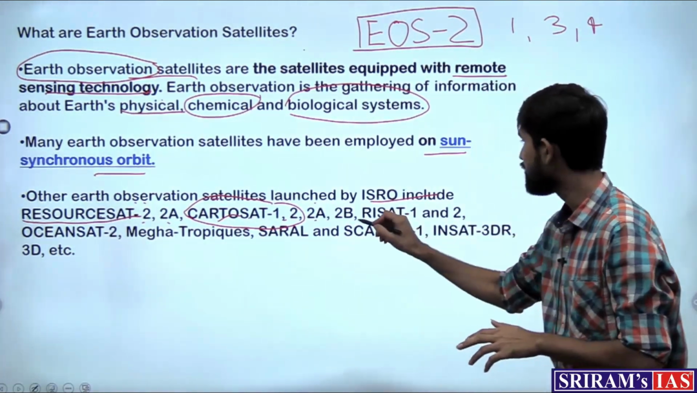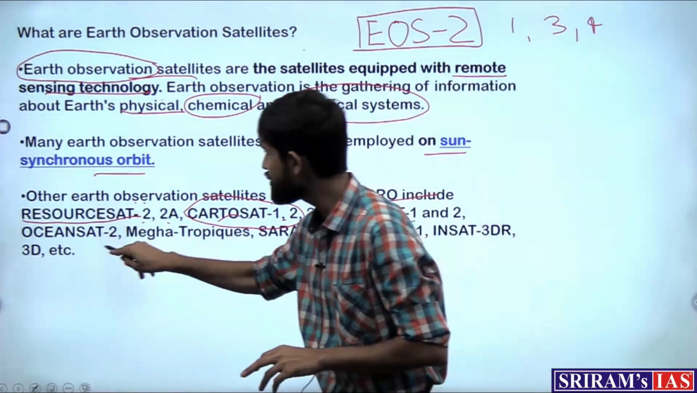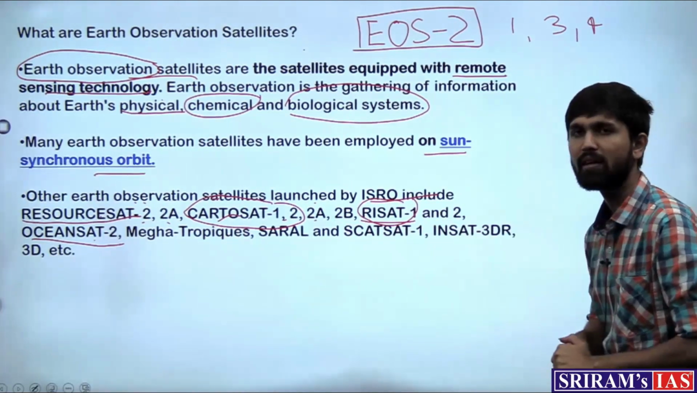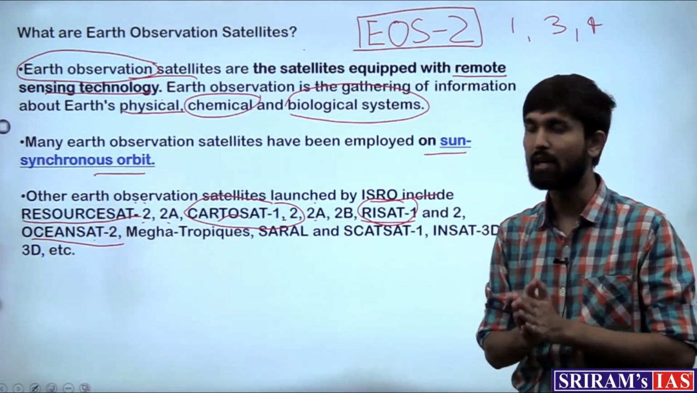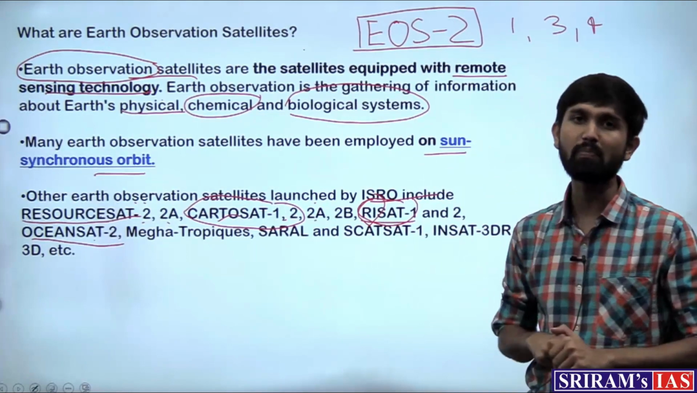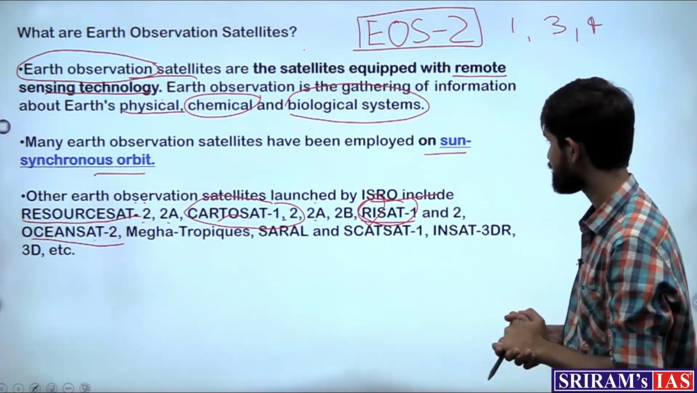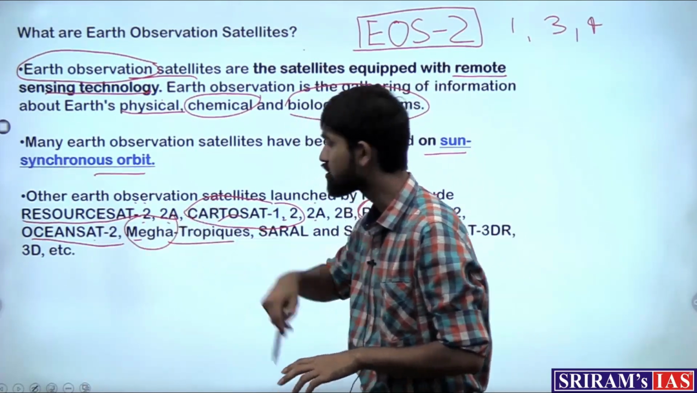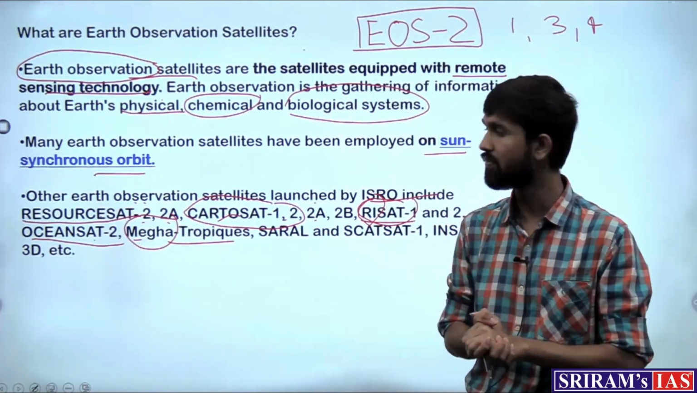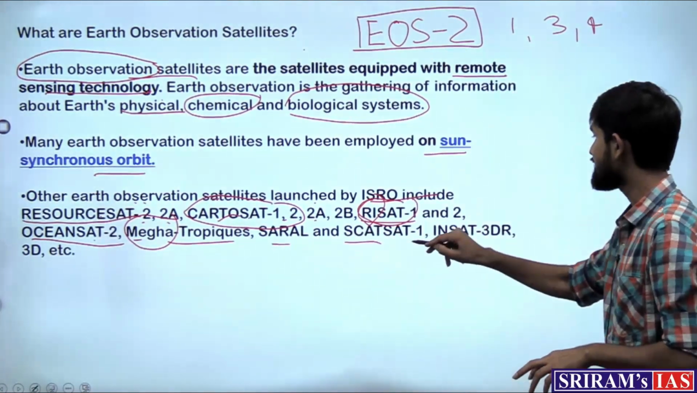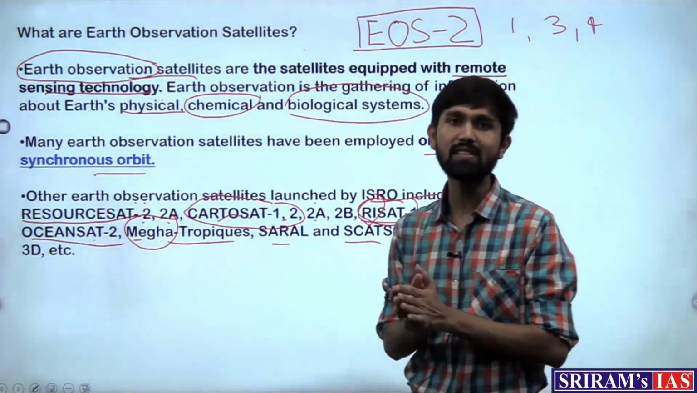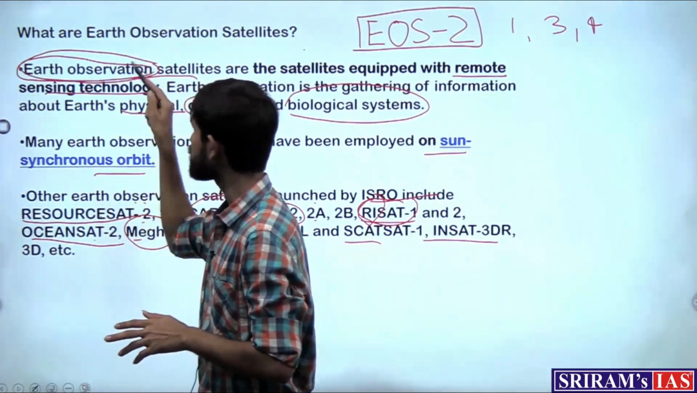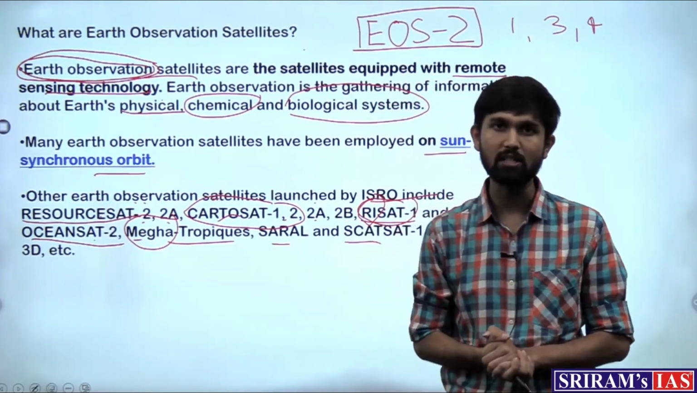Then we have RISAT 1 and 2, and then we have OceanSat. This would be observing the ocean, and RISAT is, if I am remembering correctly, known as a radar imaging satellite, which means that it makes use of radar imaging technology. And then we have Megha-Tropiques, where Megha means cloud, so this would be for cloud observation. And then we have SARAL and SCATSat and INSAT. So basically these are various satellites again used for different purposes, but the main theme is Earth observation. They would be observing different aspects of the Earth.